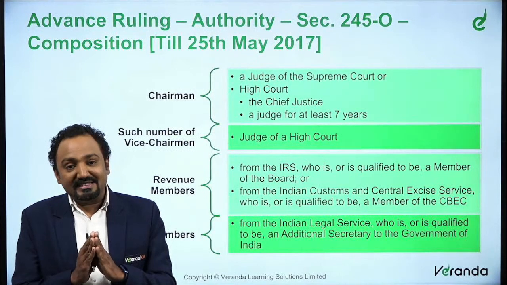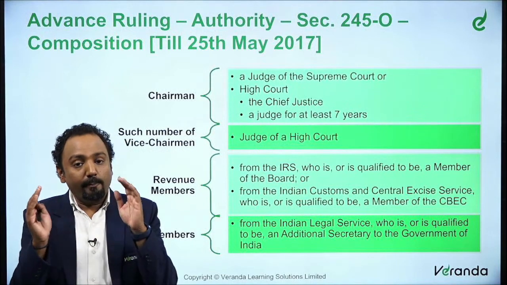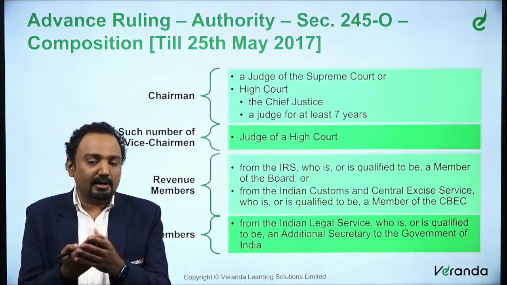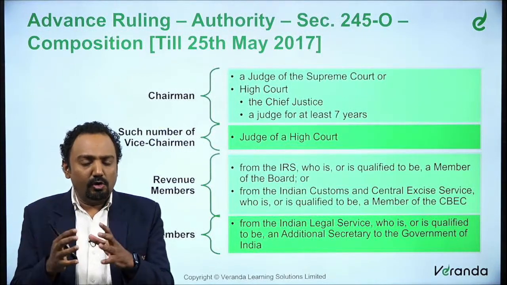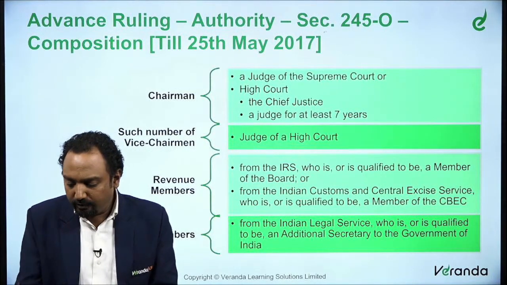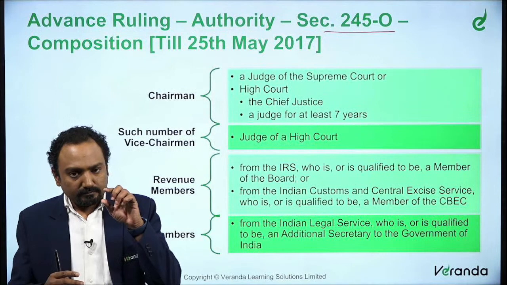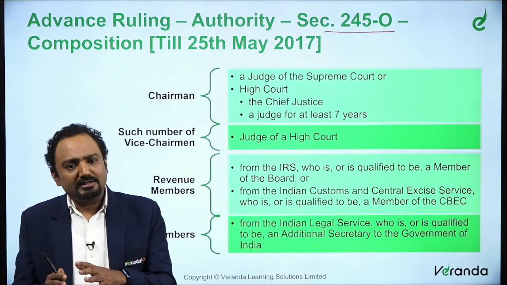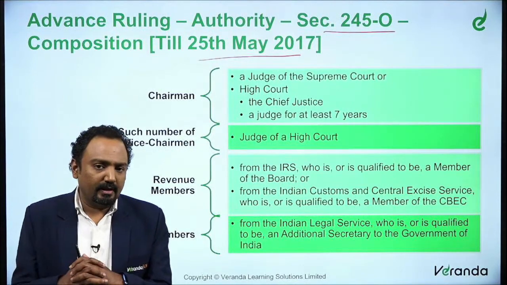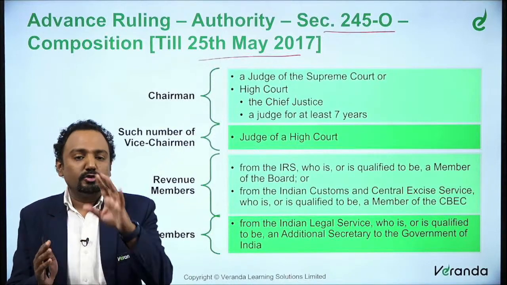Now, when we look at this Advance Ruling Authority, we must understand the composition of the authority. Let's say it's a bench. When you say a bench in a tribunal and other things, it's a team of members who will be involved in making a decision on this particular matter. So section 245O provides the composition. This composition, whatever we are seeing right now in this particular slide, is only till 25th May 2017. Subsequently, it was a different composition, with a different set of rules to determine the composition.